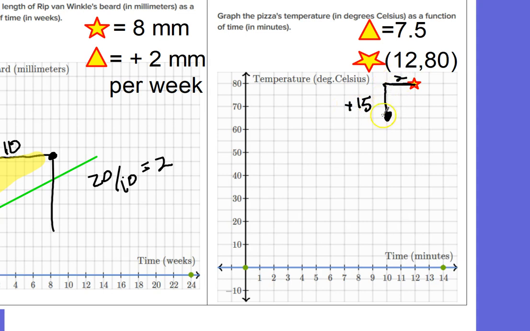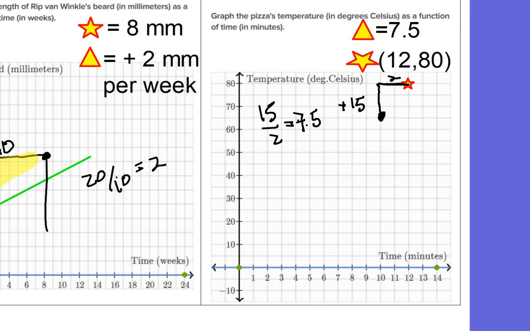Okay, so this is my rise run triangle. I go from 65 to 80, that's plus 15, over 2. Let's double check that with our rise run. So the rise over the run is 15 over 2, and because I'm so good with my decimals, I know that that's 7.5, because 15 over 2 is 7.5. And so now I can connect those dots from 12, 80 down to the second point, and it's going to come down something like this. I think it was probably less than 0. It was probably less than 0 when it started.